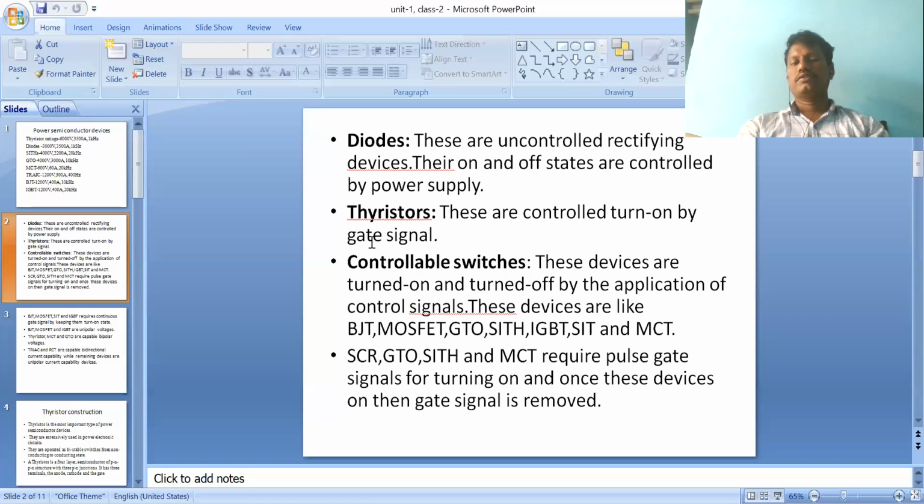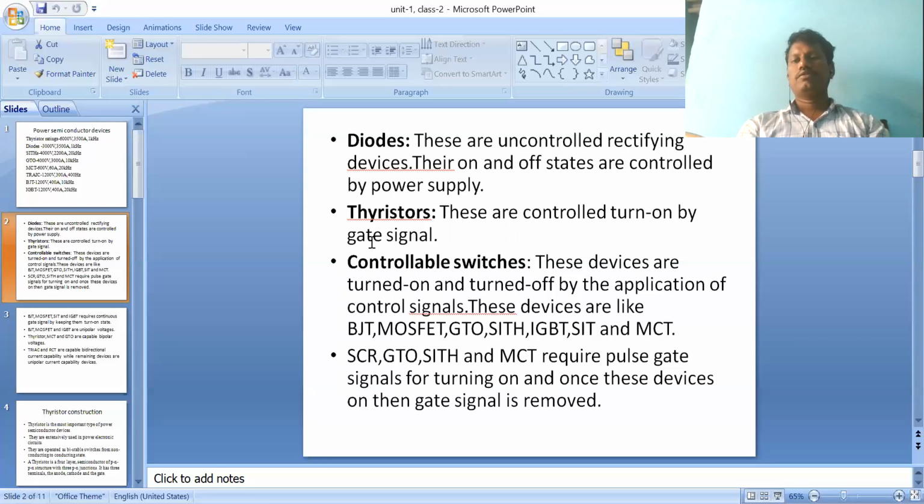Next, thyristors. Thyristors are turned on by a gate signal. The PE devices are all in the thyristor family, and we have to control their on and off states. For one PE device, we should separately give a supply to control whether it is on or off. Depending upon the control signal, the device will be on or off.